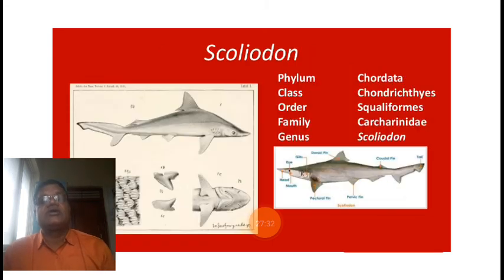So we will first discuss each part of the alimentary canal and the associated glands, and then study the system of each class of vertebrates one by one. So we will stop here today.